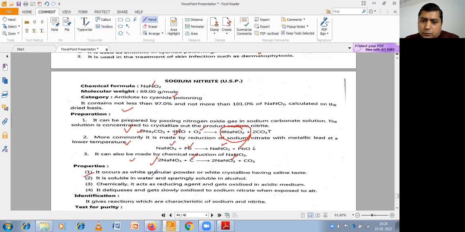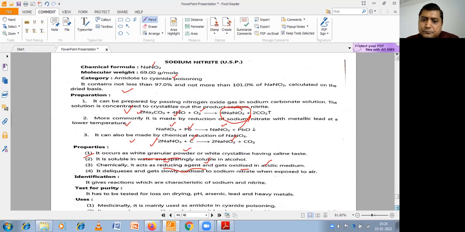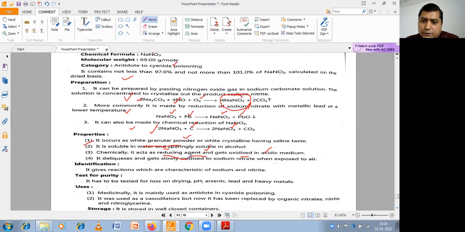Now the properties. It is a white crystalline powder, soluble in water and sparingly soluble in alcohol. Chemically, it is a reducing agent and gets oxidized in acidic medium. It is deliquescent, so it can absorb water, and when exposed to the air it may be converted into nitrate.